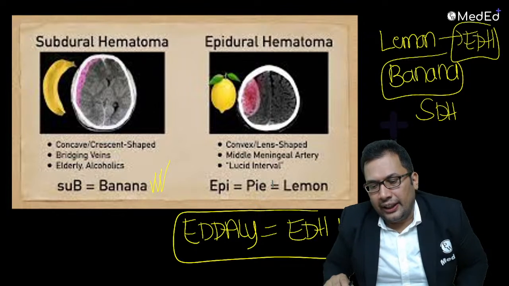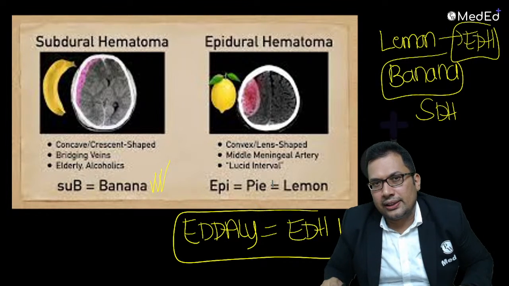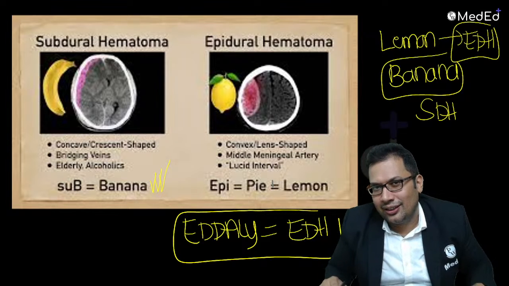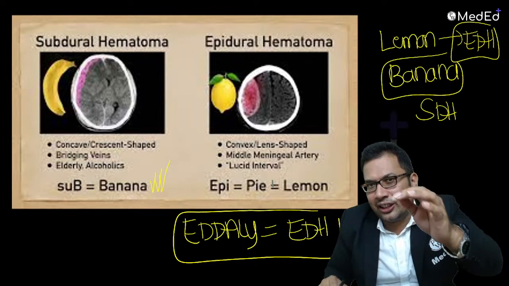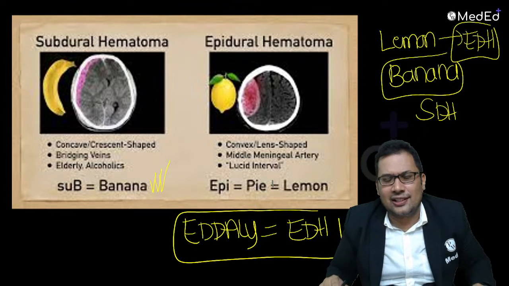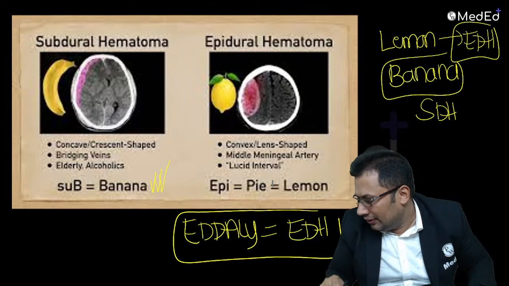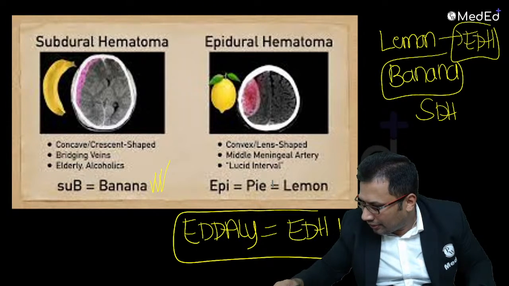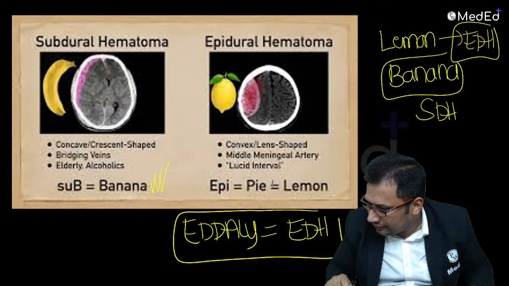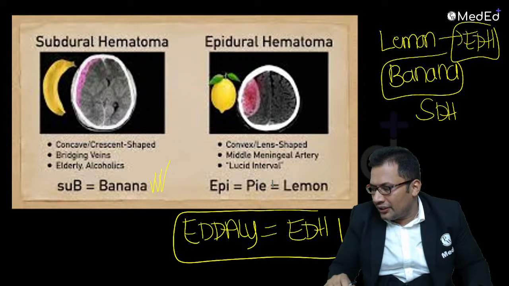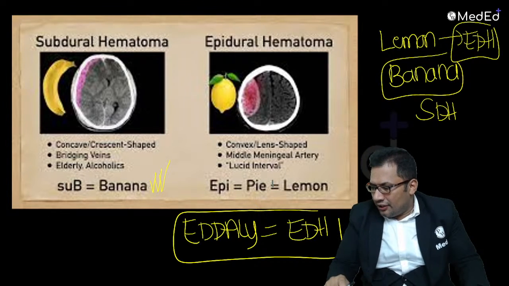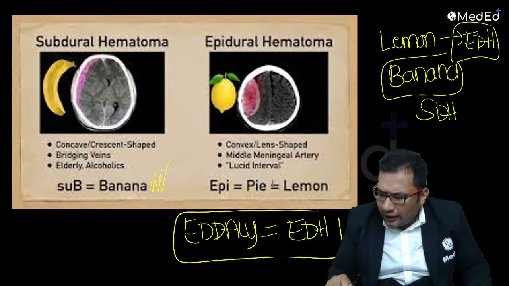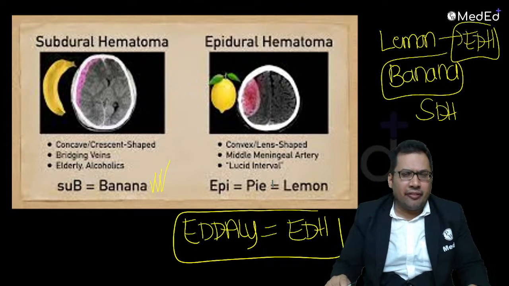Anybody? What is the finding or what is the cause for subarachnoid hemorrhage? What is the frequent cause? Frequently asked question. Very easy question. Can you try this? Try. Hypertension. Okay. Fine. So yes, trauma, hypertension, trivial trauma, fine.